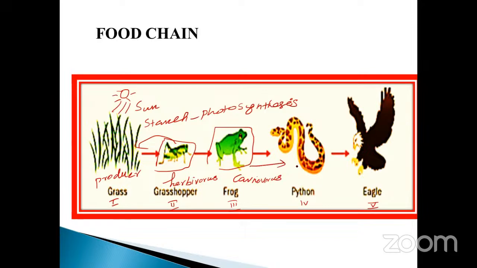Again, it is also eaten by a secondary carnivore, and the last one is called a tertiary carnivore. Okay, so this is unidirectional. Unidirectional, my dear. It will not repeat again.